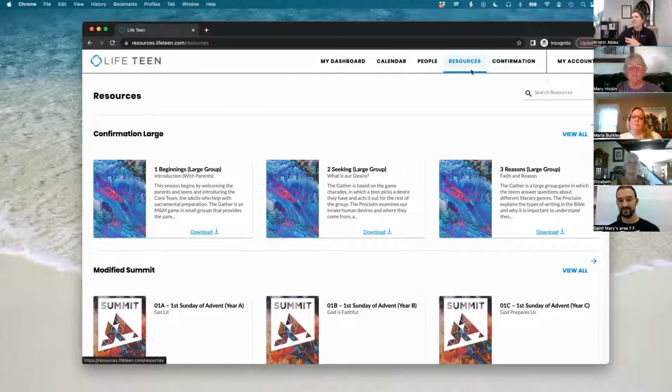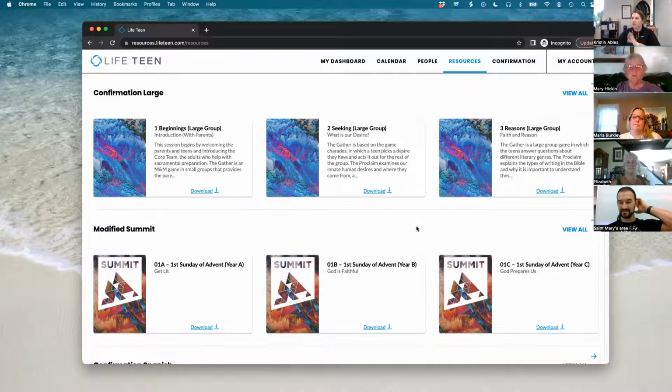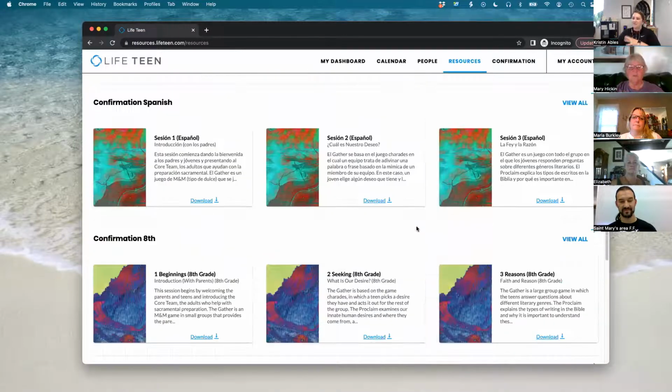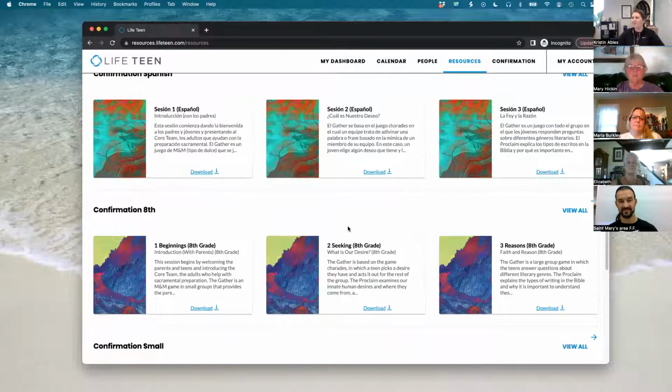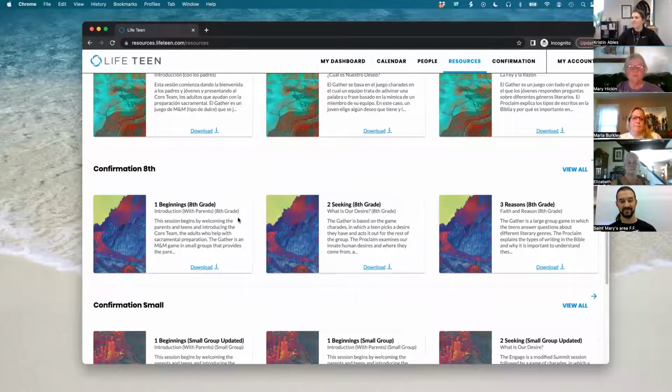So then we come over here to our resources tab, and this is where you can view all the nights, print them out, download things. This is like the main hub of the purpose resource.